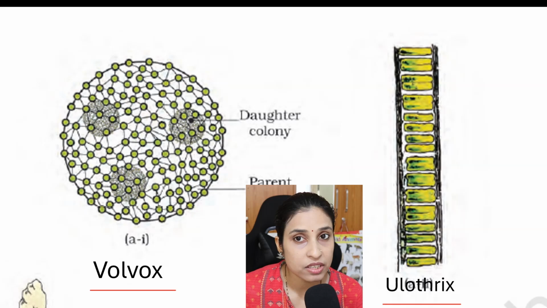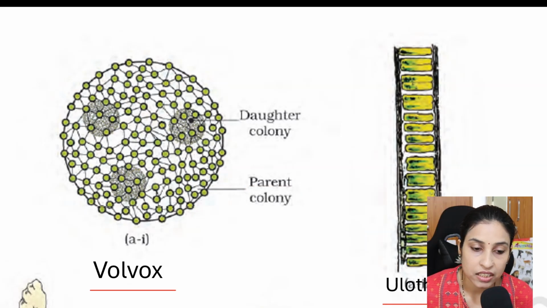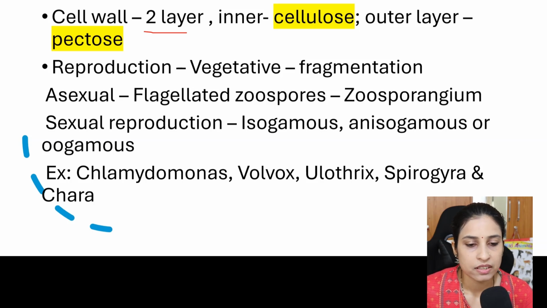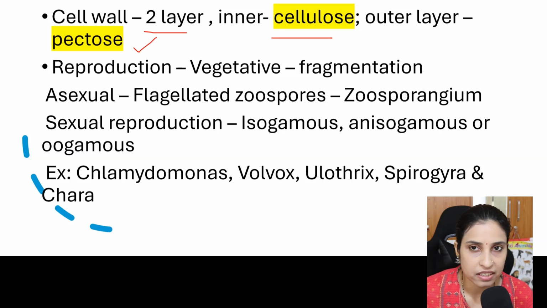Coming to the cell wall structure, in Chlorophyceae there are two layers. The inner layer is made up of cellulose and the outer layer is made up of pectose. Just remember this terminology, these are all important. The cell wall has two layers: the outer layer is pectose and the inner layer is cellulose.